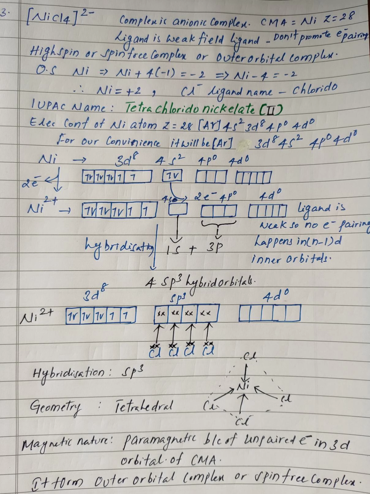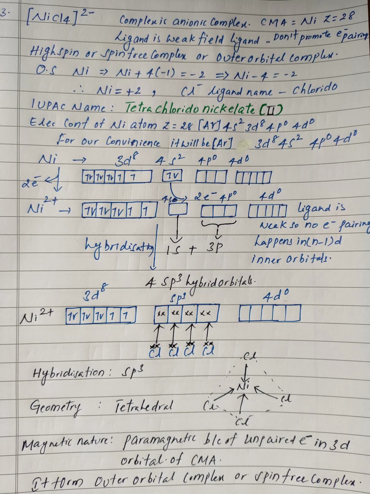So next we will see another example. Here the complex is anionic in nature, and the central metal atom is nickel, whose atomic number is 28. The ligand is a weak field ligand, so it won't promote any electron pairing or spin pairing in the inner orbitals. So obviously it will form a high spin complex, or spin free complex, or outer orbital complex. So hybridization will happen in the outer orbitals of the central metal atom, not the n-1 d orbitals.